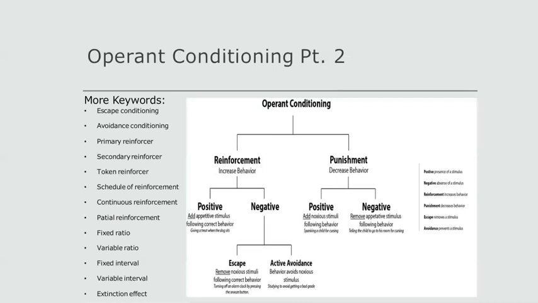Fixed ratio is a schedule in which reinforcement follows a constant number of responses, such as every fifth response. Variable ratio is a schedule in which reinforcement follows a varied number of responses, meaning the learner would not know when to expect reinforcement. Fixed interval is a schedule in which reinforcement for a desired response is only available after a set amount of time, such as every 10 minutes.